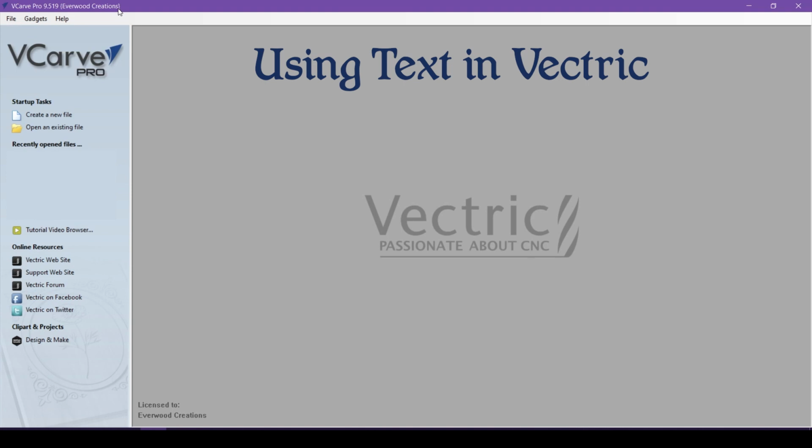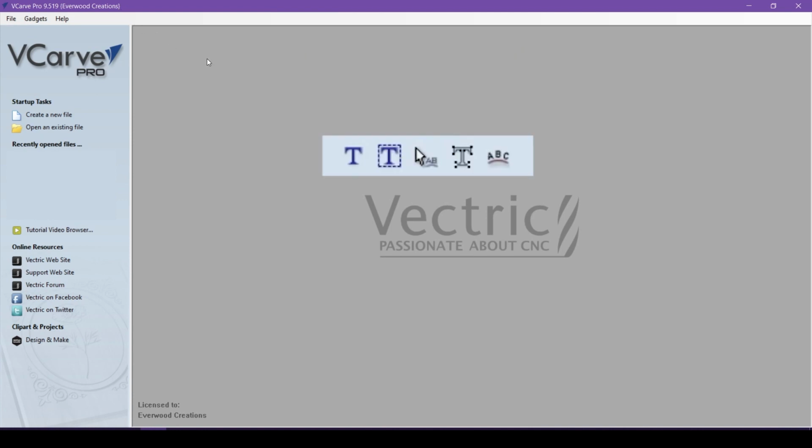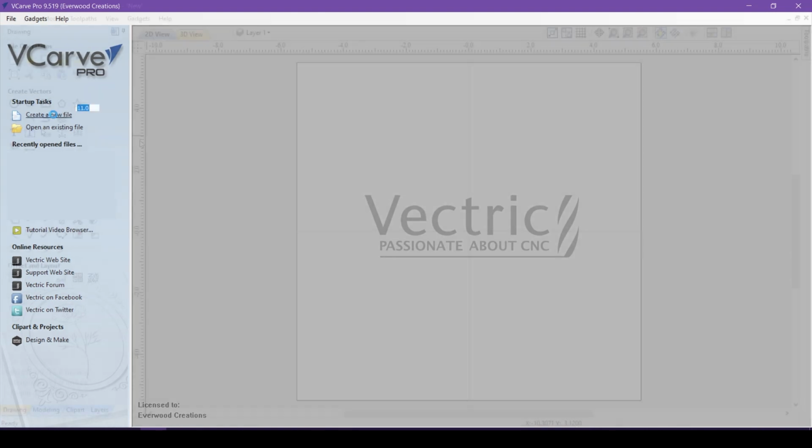Text is an important part of many projects you may want to design on your CNC. There are 5 main text functions in the program. We have draw text within a vector box, edit text spacing, convert to curves, and text on a curve. Let's take a look at each one of these functions in turn, shall we?